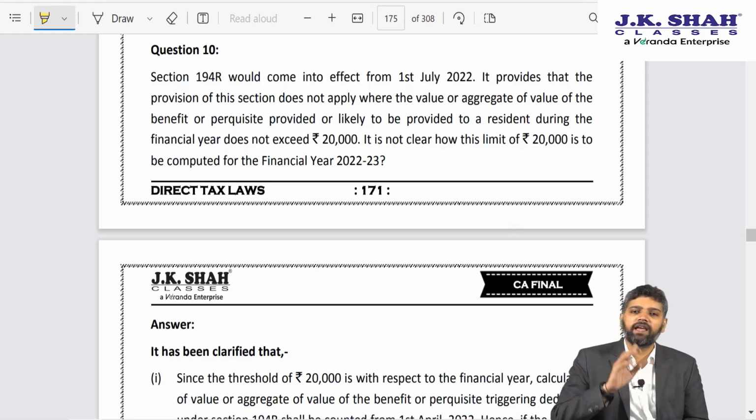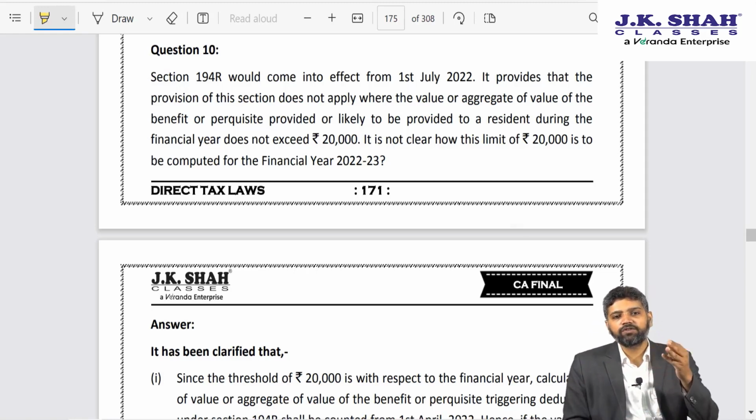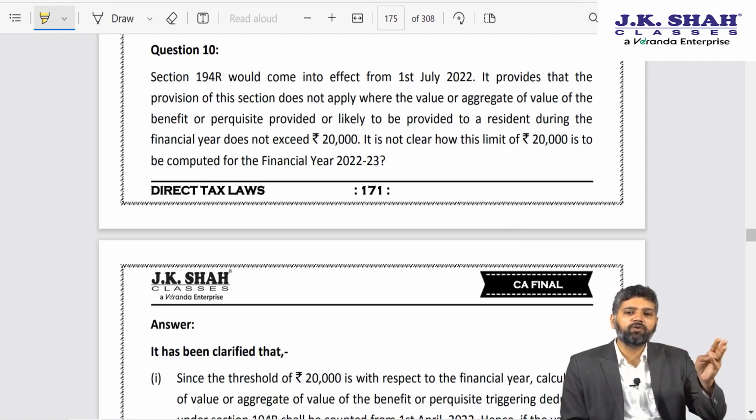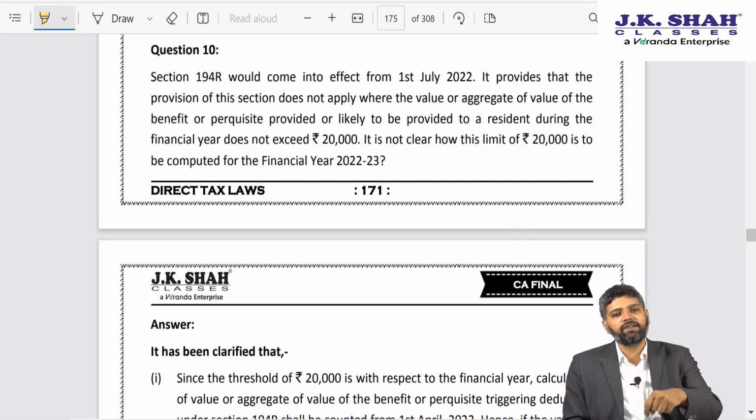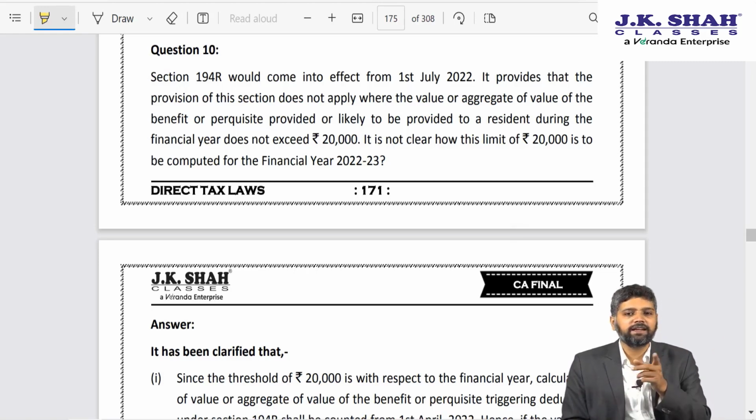That should be considered for the entire financial year. So let us say prior to 1st July 22, you have already given some benefit to a person exceeding 20,000 rupees. So that limit of 20,000 is exhausted. Now from 1st July, even 1 rupee benefit you provide, on that TDS is deducted.